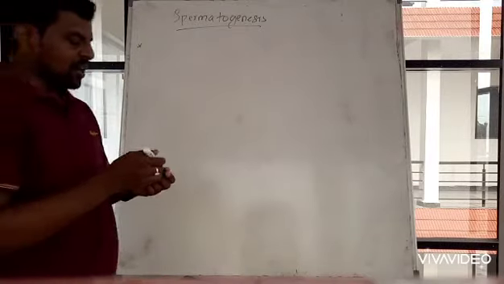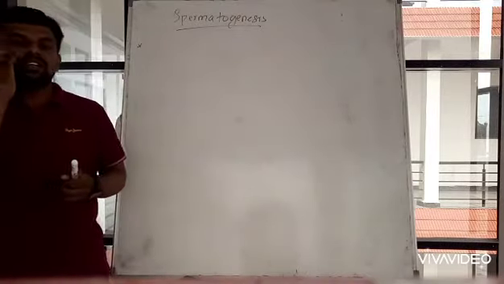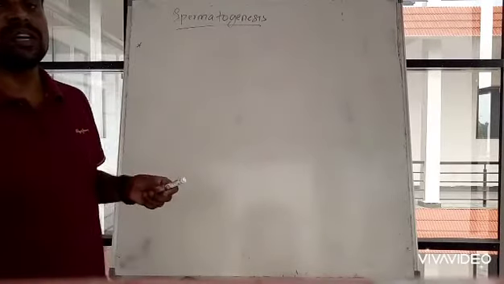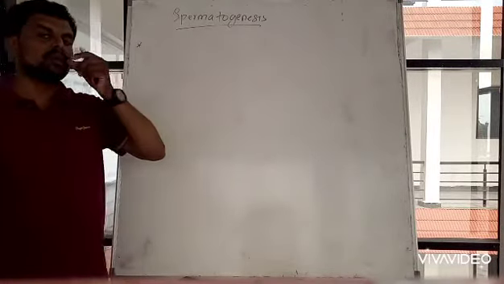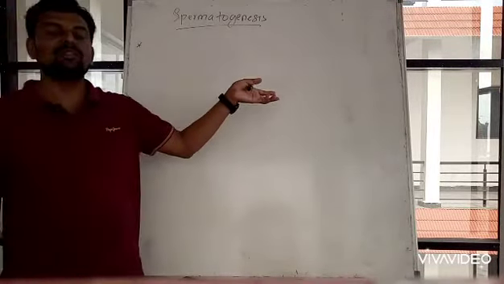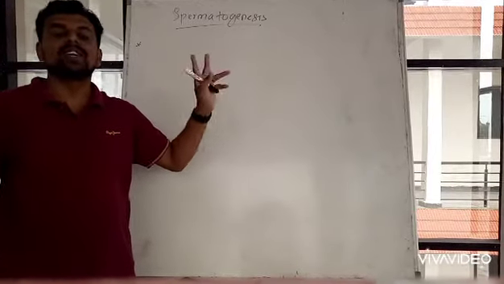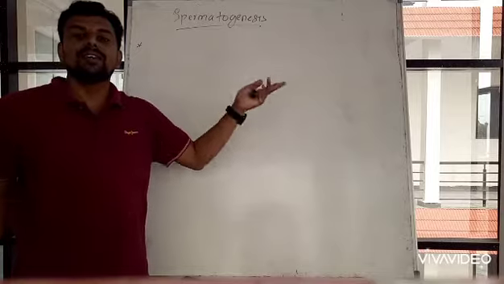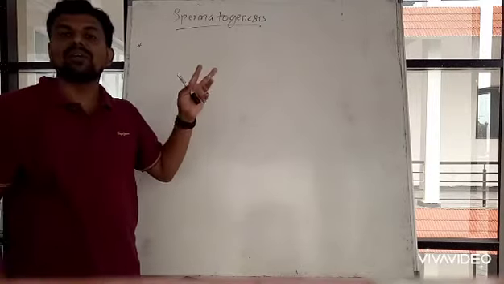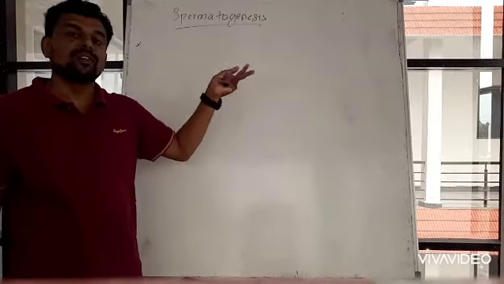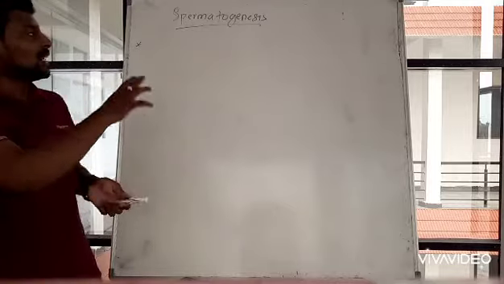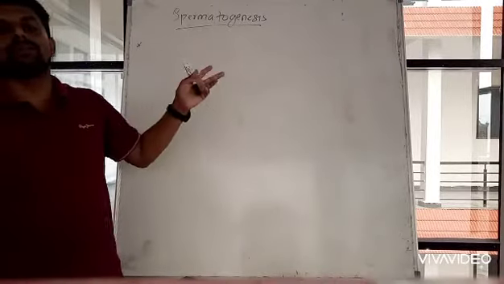So if you can recall the structure of the seminiferous tubules, while discussing the male reproductive part, we have already discussed the seminiferous tubules. Inside the seminiferous tubules there are two kinds of cells, Sertoli cells and the male germ cells, that is spermatogonia. From those spermatogonia, the development of sperm will take place.